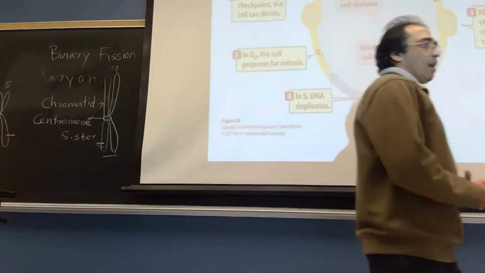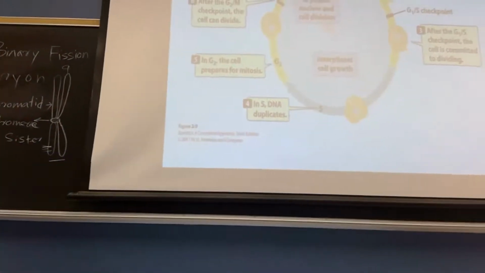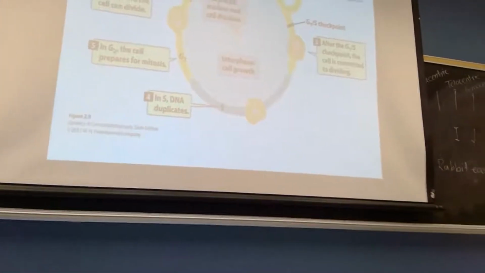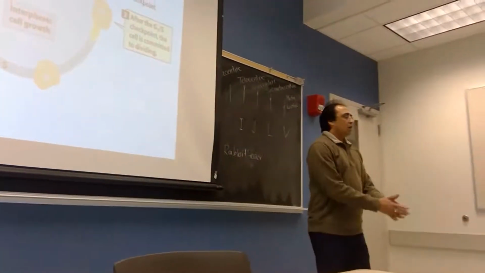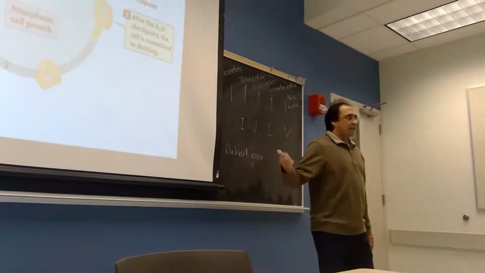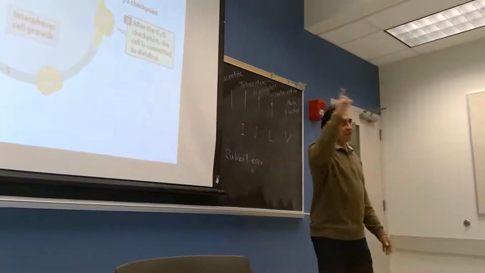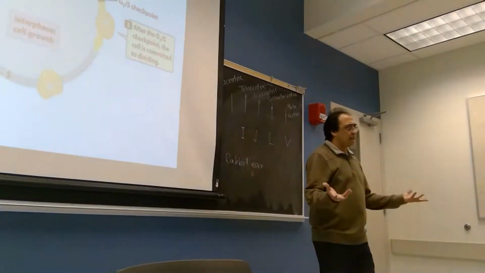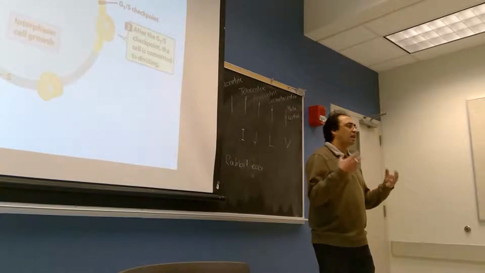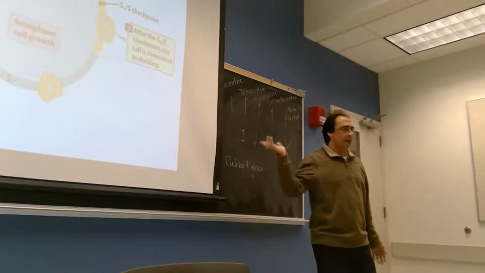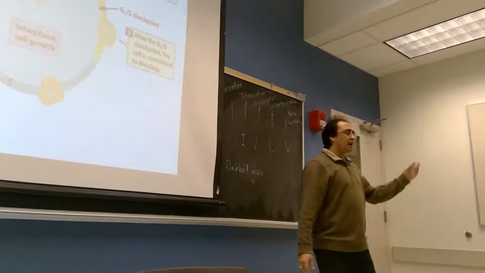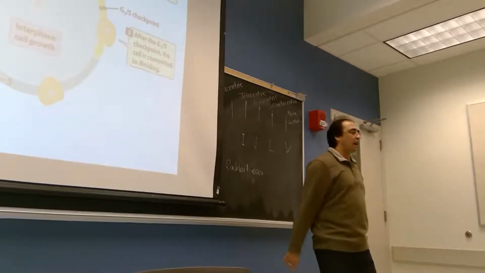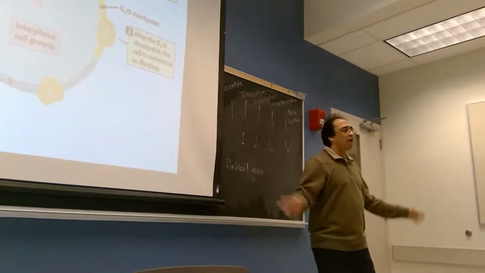It is called gap 1 phase. So what does it mean by gap 1? Why did we name it gap 1? Gap 1 means there is no synthesis. So what is synthesizing during this process? Because all other activities are going on all the time because the cell needs energy, so respiration is going on all the time. The metabolism is going on. They need the protein materials, carbohydrates, and other things for their cellular activities. So metabolism is going on all the time.